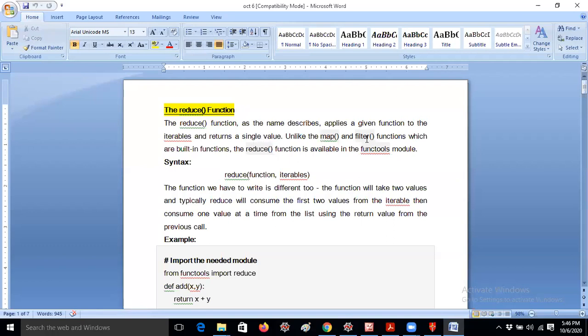And unlike the map and filter functions, which are built-in functions defined by Python, the reduce function is available in functools. So this is the module we have to import when you run the